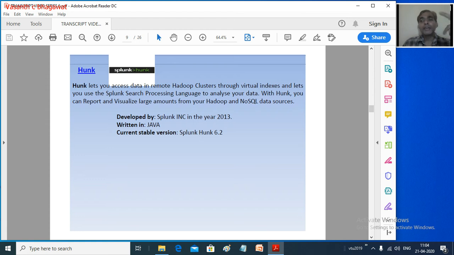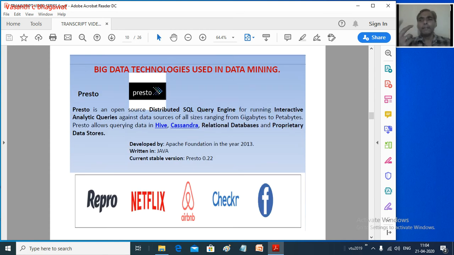Just like if you are using your RDBMS, in order to access and manipulate the data from MySQL, you are going to learn SQL, that is Structured Query Language. Similarly here, when you are storing the data in your Hadoop or MongoDB, you can use Hunk. Through this we can try to access this data remotely. So this is about the data storage.